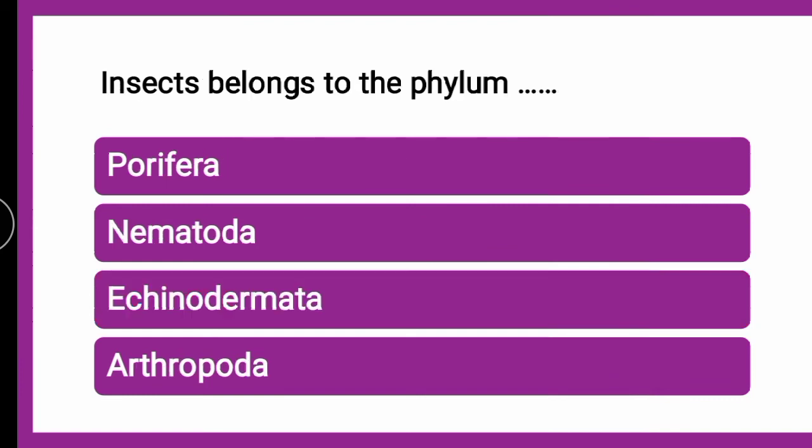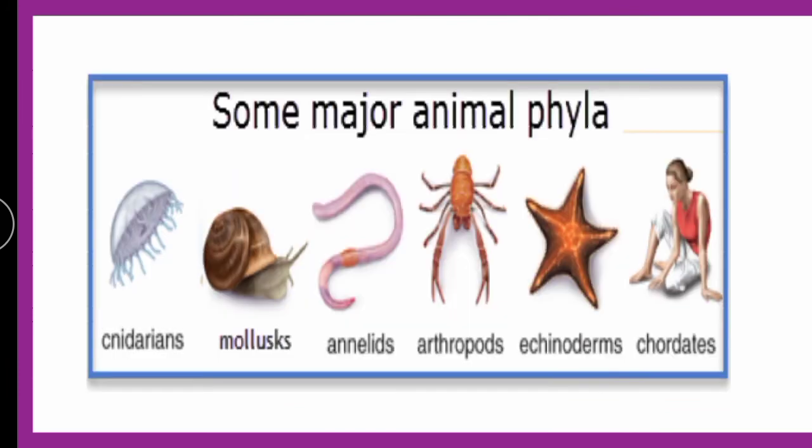Next question is, insects belong to the phylum dash. Whether the phylum is Porifera, whether the phylum is Nematoda, whether the phylum is Echinodermata or Arthropoda, the correct answer is it is Arthropoda. Since the insects belong to the phylum Arthropoda, that is the reason they are called as arthropods. So these are some major animal phyla like mollusks, annelids, arthropods. As you can see here, these are the insects.